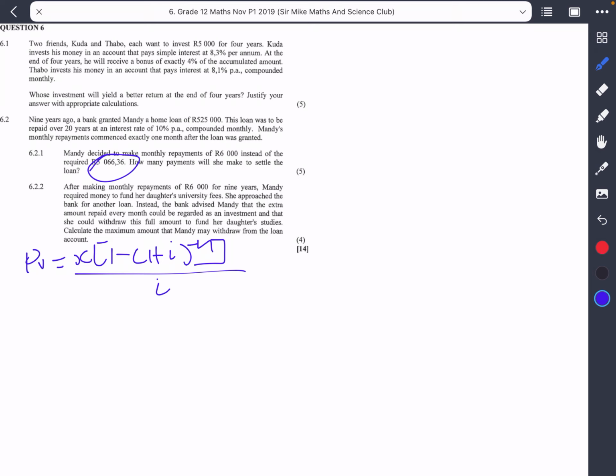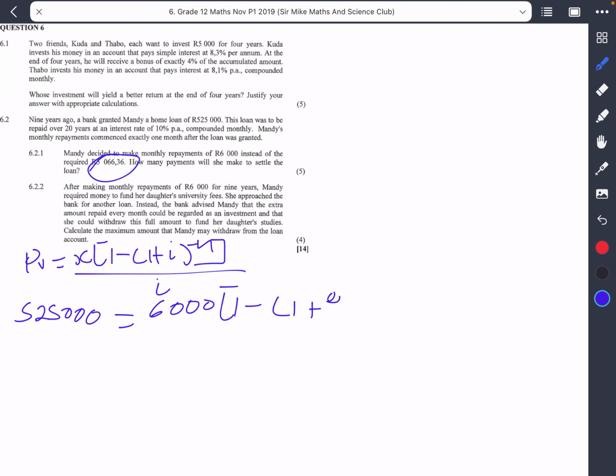525,000 rather. So in this case, we would have 525,000, right? That being equal to, we know that of course the monthly payment in this case was 6,000, right? So in this case, we would have 6,000 multiplied by 1 minus 1 plus 0. Now they say that the interest was actually 10% per annum compounded monthly.